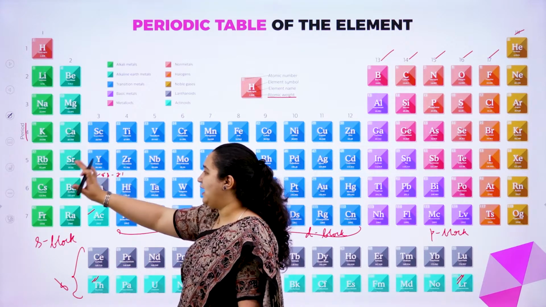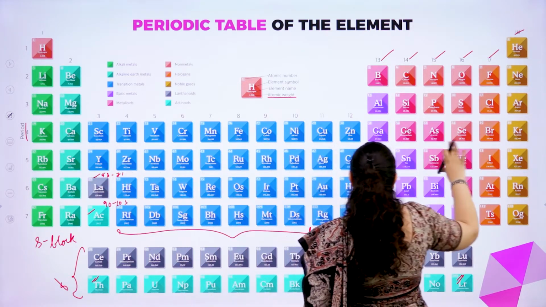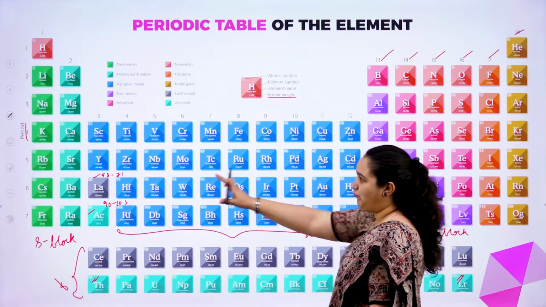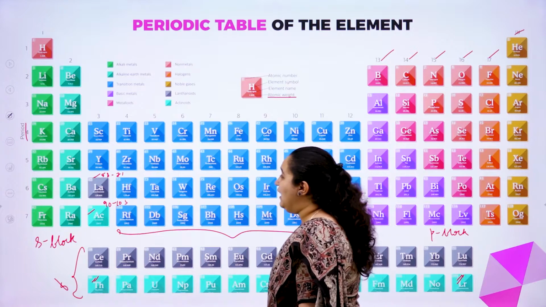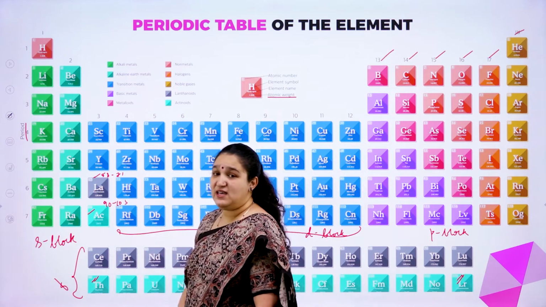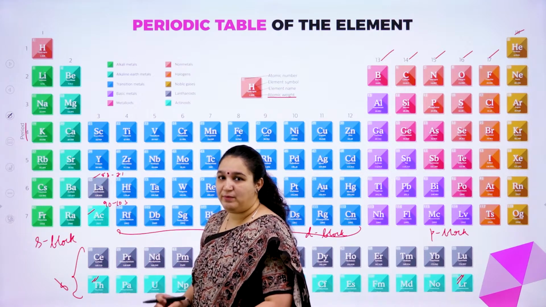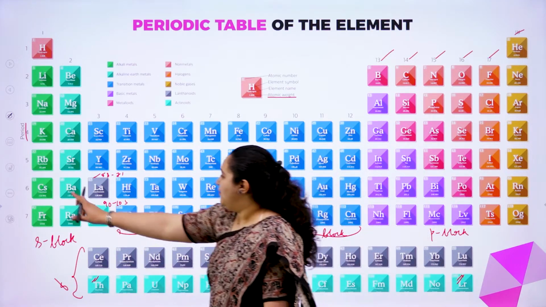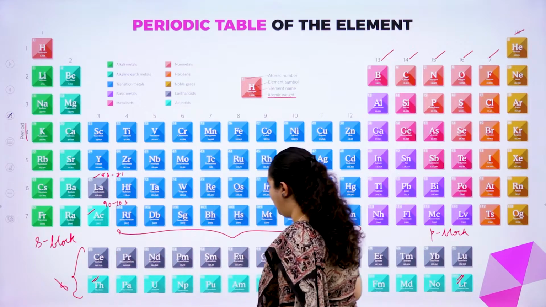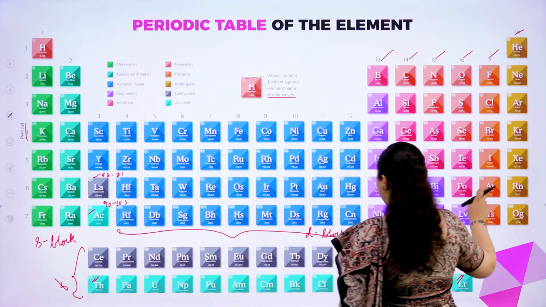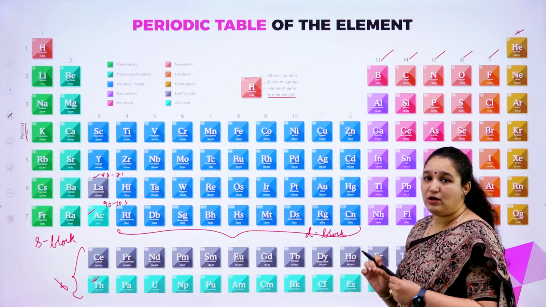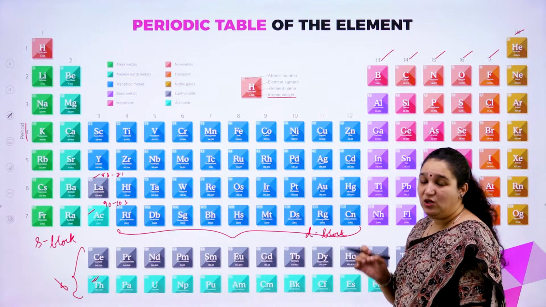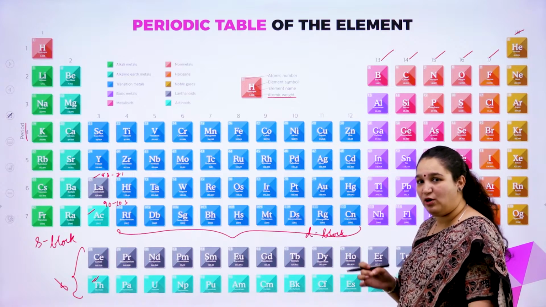Coming to fourth and fifth, they are long periods with 18 elements. We have full 18 elements. Sixth and seventh periods are very long periods because we are adding even this which is kept separate. It is first 3, then you have to add 14 and the rest you have to add. So it is a very long period. Sixth and seventh periods are the longest periods in the periodic table.